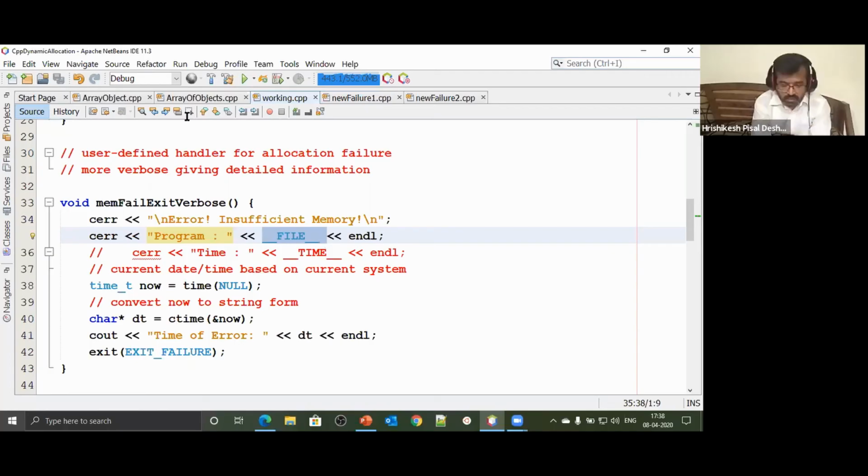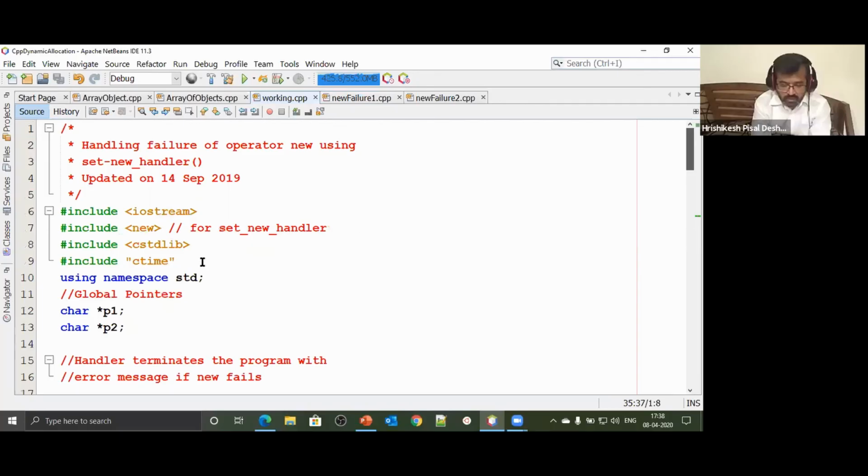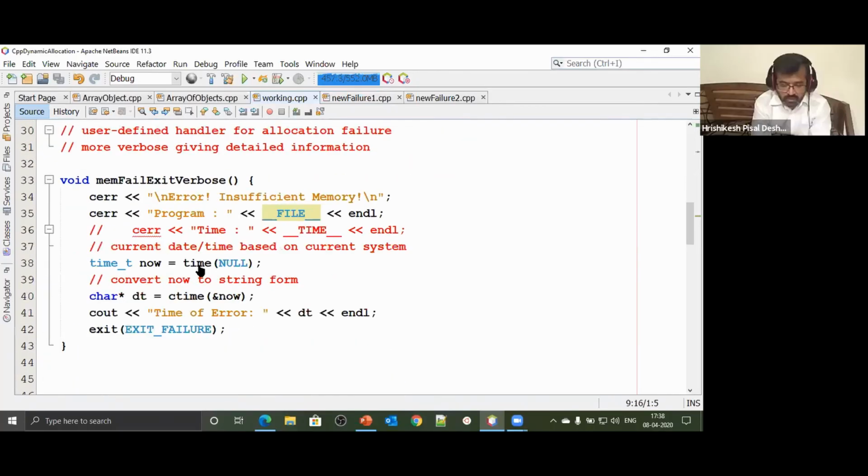I would like to know the system time. So note that I have included a header file called ctime. Just see, for the first time we are doing that. I have included a header file called ctime, from which I call this particular function called time. To time I may pass null. Now if I pass null to time, it will give me an object of time_t, and that will have my current time.